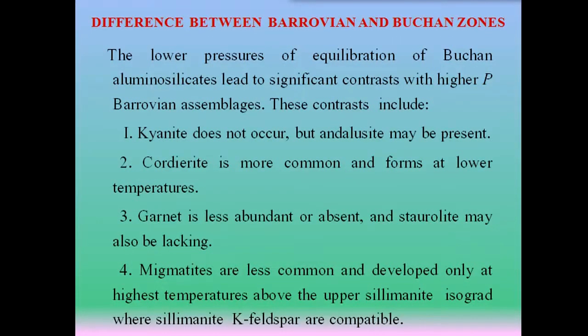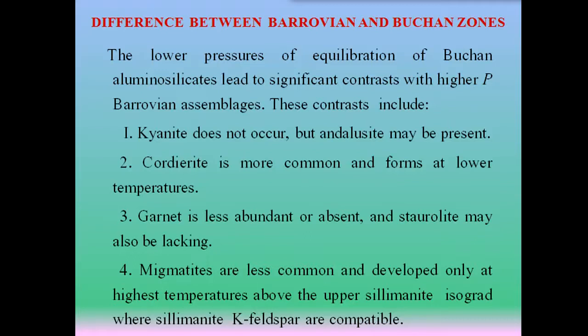Now, let us try to understand the difference between Barrovian and Buchan zones. The lower pressure of equilibrium of Buchan aluminum silicate leads to significant contrast with the higher pressure Barrovian assemblages. Following are the contrasts. Number 1, kyanite does not occur, but andalusite may be present in the Buchan zone.